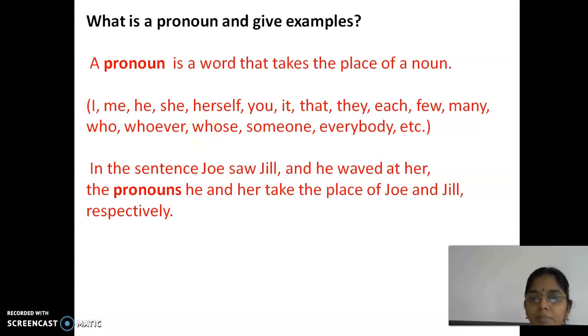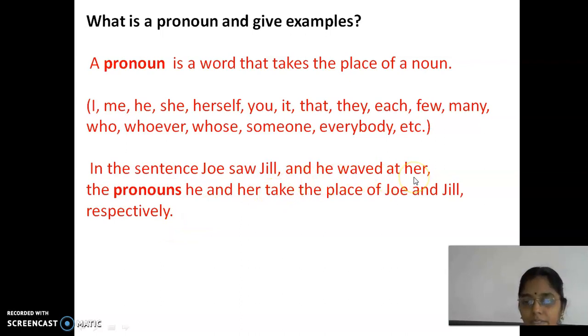One example sentence: Joe saw Jill and he waved at her. Waved, saying hi. The pronouns he and her take the place of Joe and Jill. So what is a pronoun here?